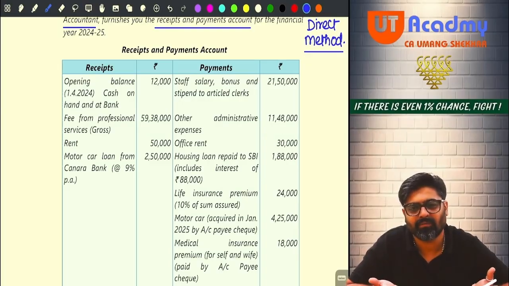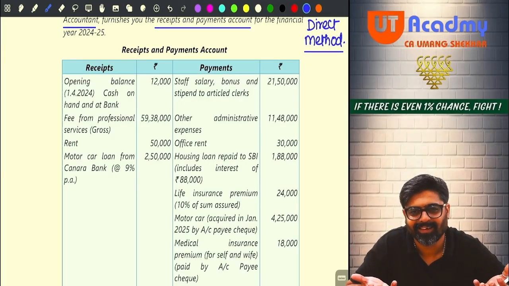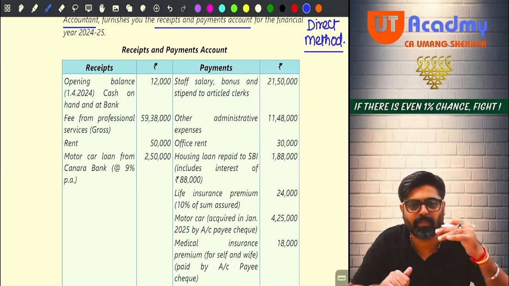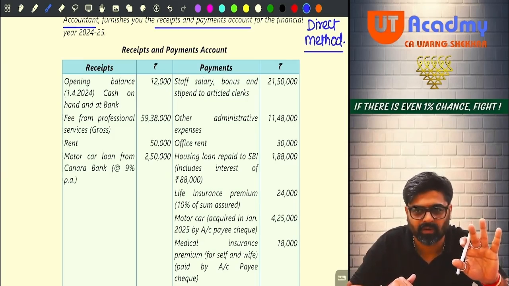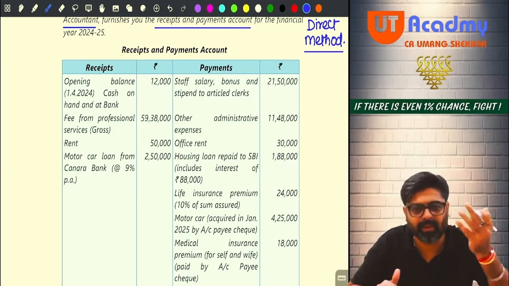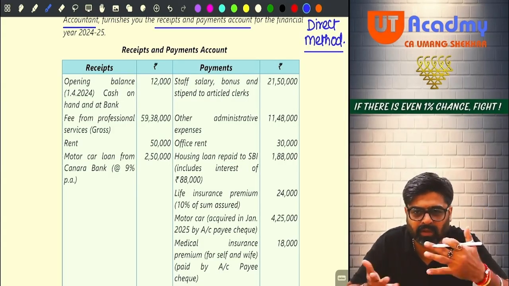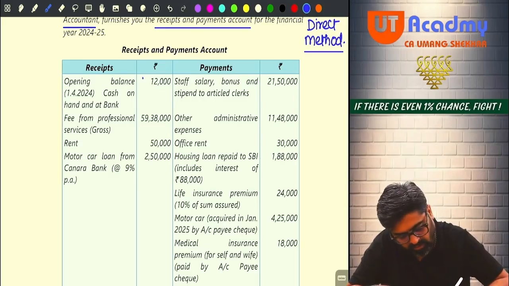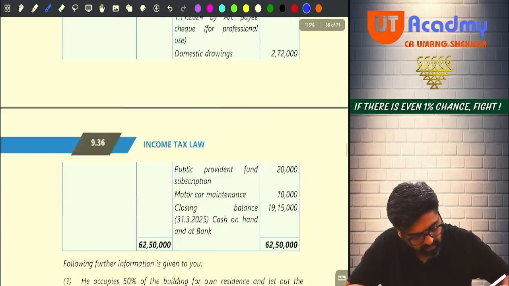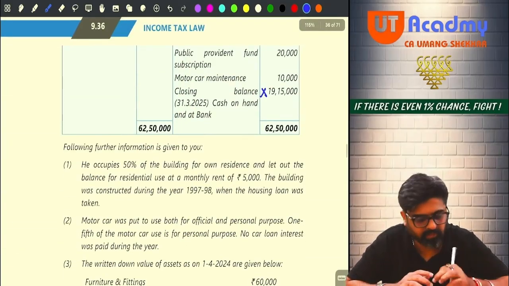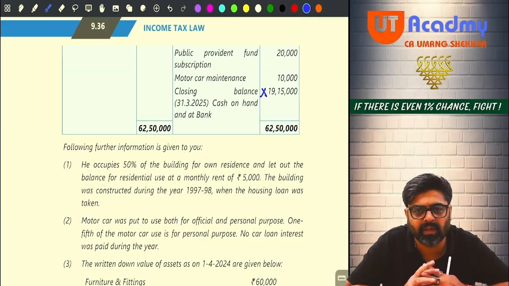Balance is balance only. Receipts are incomes, payments are expenses. Okay? Receipts are incomes, payments are expenses. Balances are nothing. Do nothing with the balances. So ignore this 12,000 and ignore this 19 lakh 15,000. You are not supposed to do anything with these two amounts.